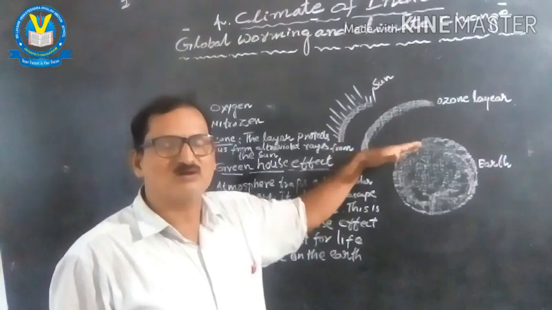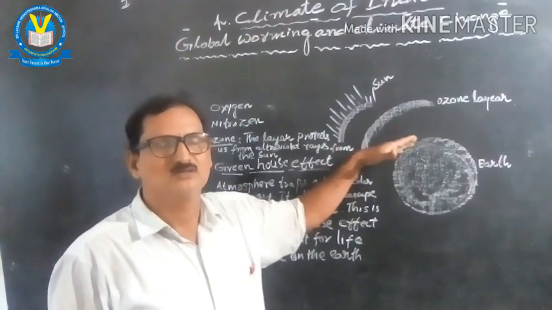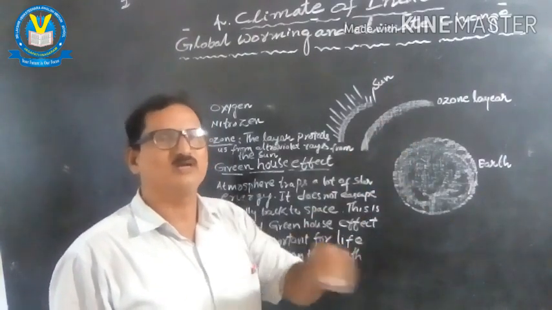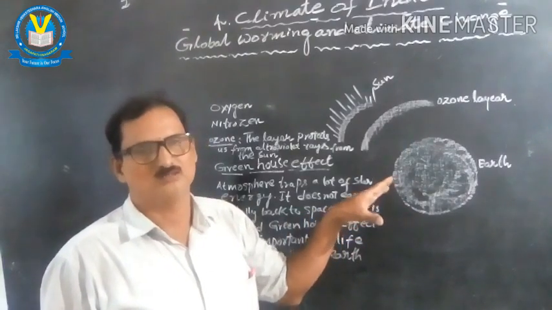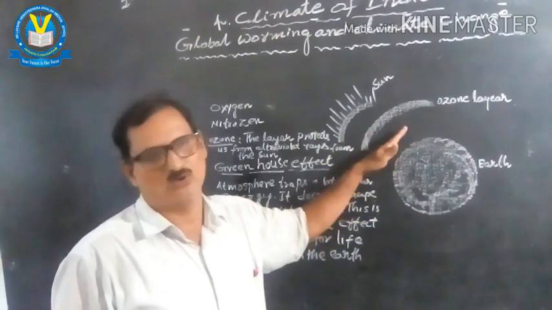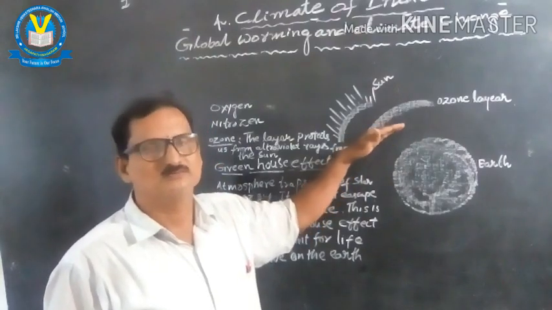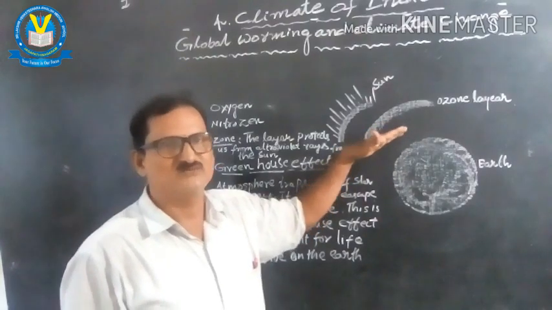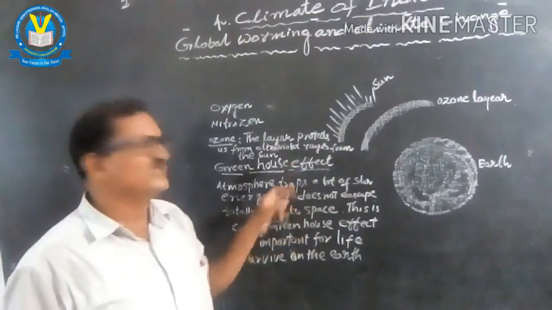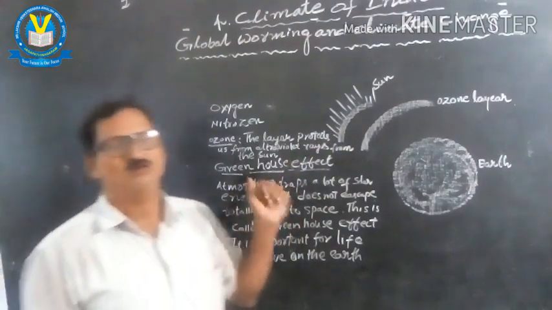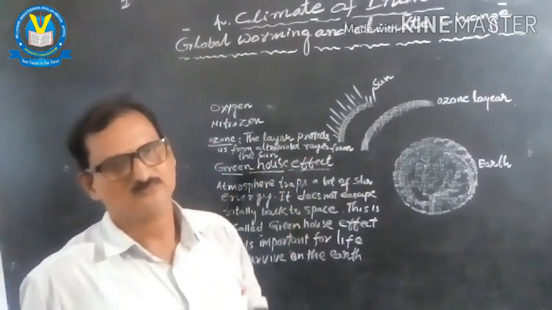If that system is not maintained, the globe would become completely cold. So, that atmosphere is helping in this way. It is called the greenhouse effect.